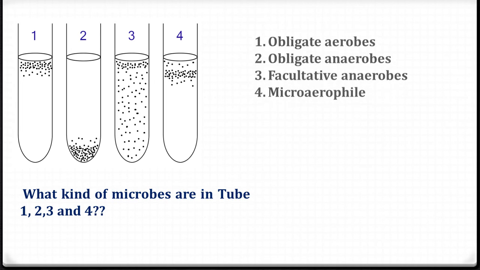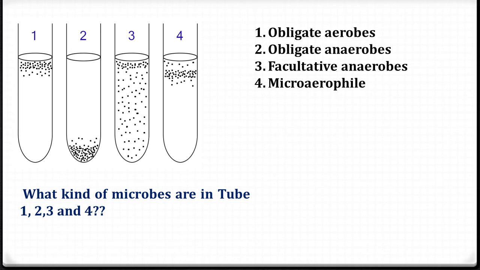That means the microorganism that is present in the first tube is an obligate aerobe because the oxygen concentration is always high at the top of the test tube while it goes on decreasing at the bottom of the test tube. So obligate aerobes are the ones which need oxygen for their survival. That is why these microorganisms in the test tube number 1 have come up to the topmost layer.